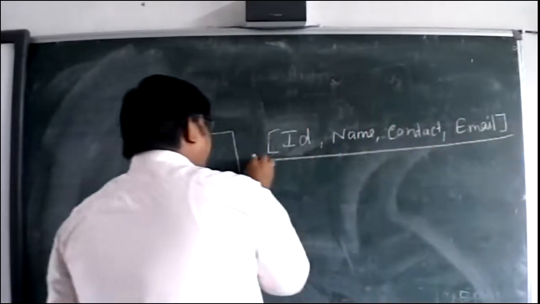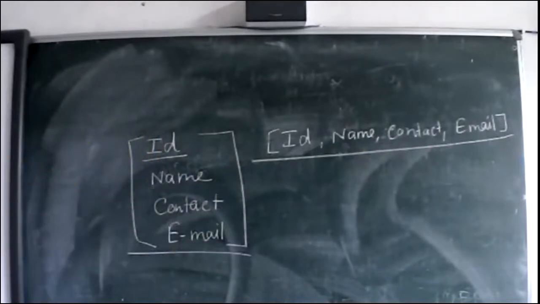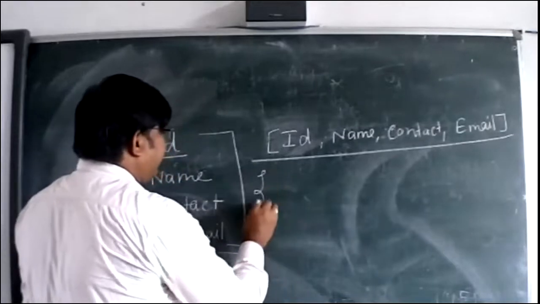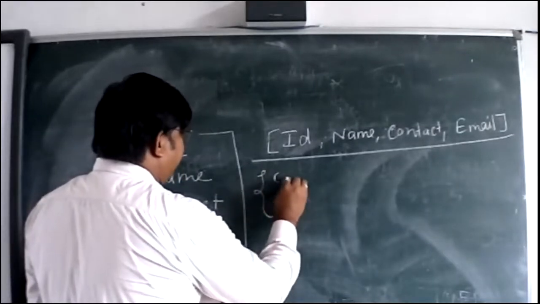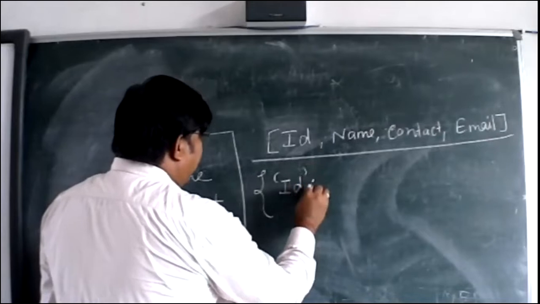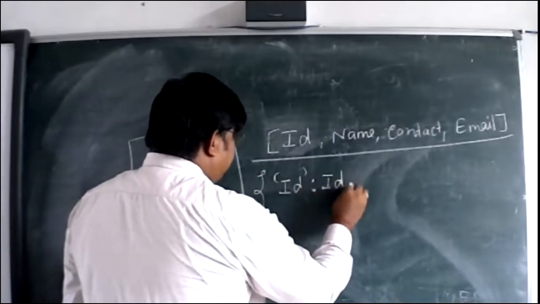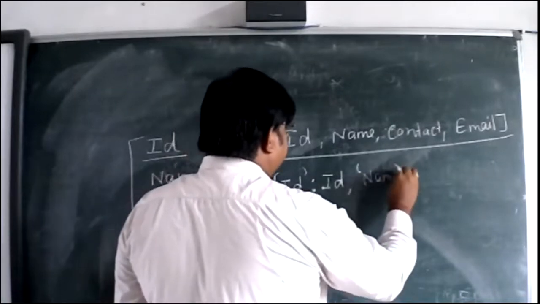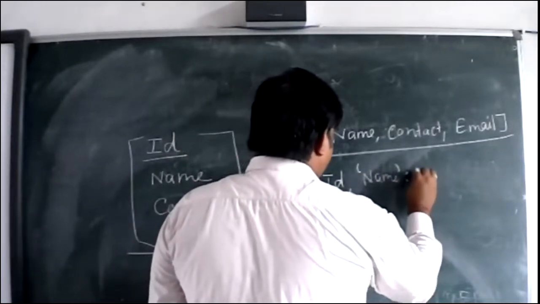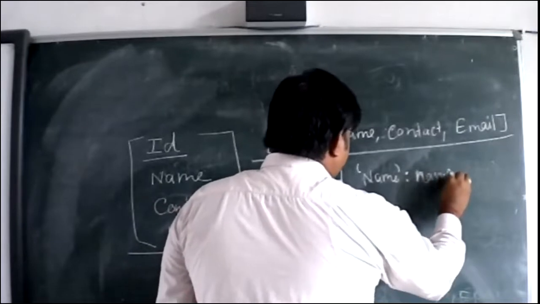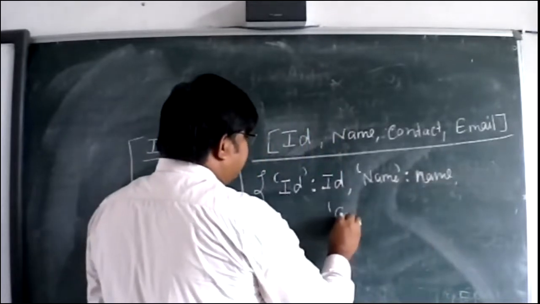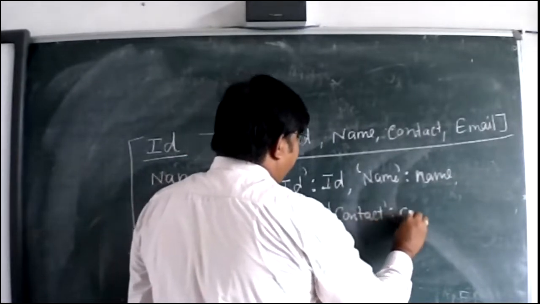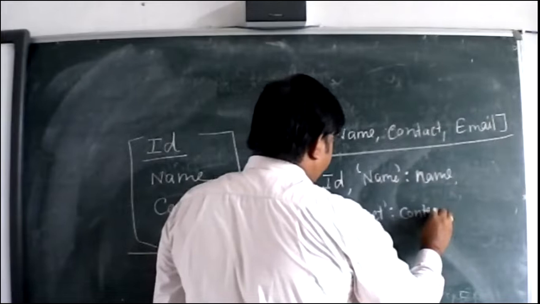With the help of binary files, I may store in this format, or I may store in the form of a dictionary. The ID is a key name and the value is the ID. Then, comma, we have name as a key and name as a value. Then we have contact as a key and the contact number as a value.